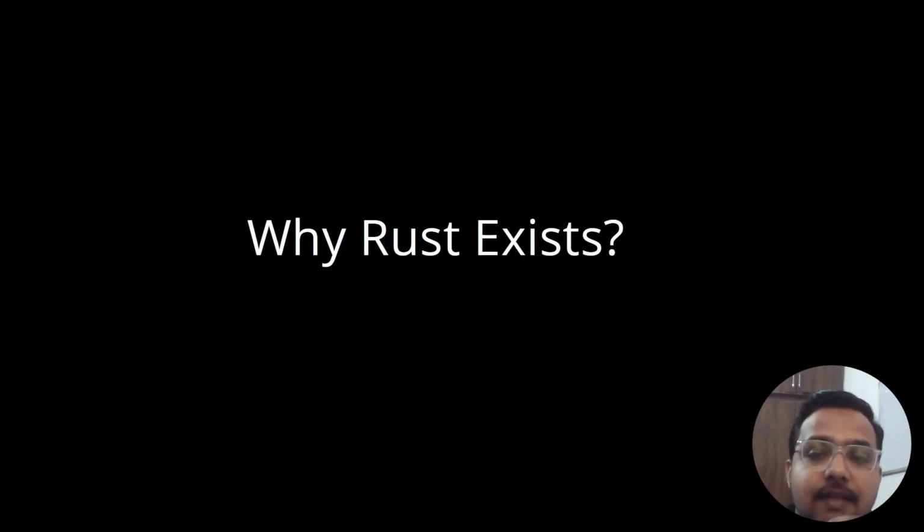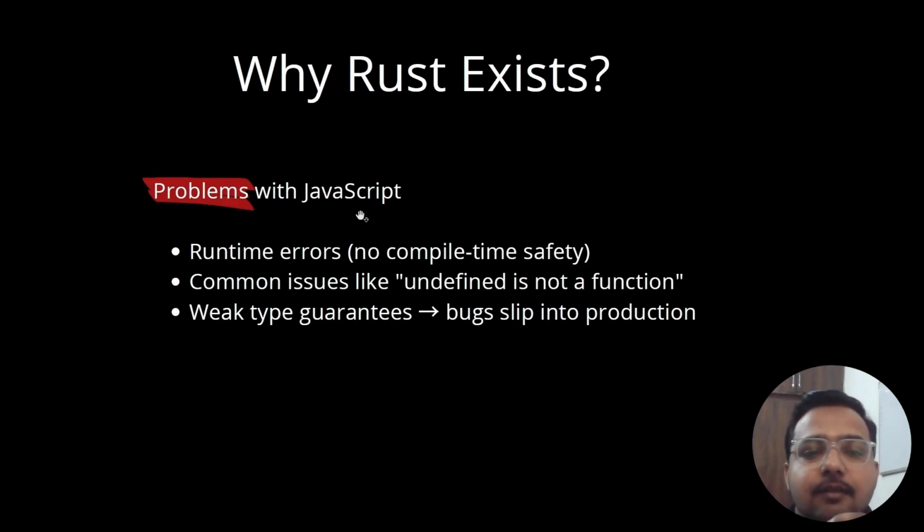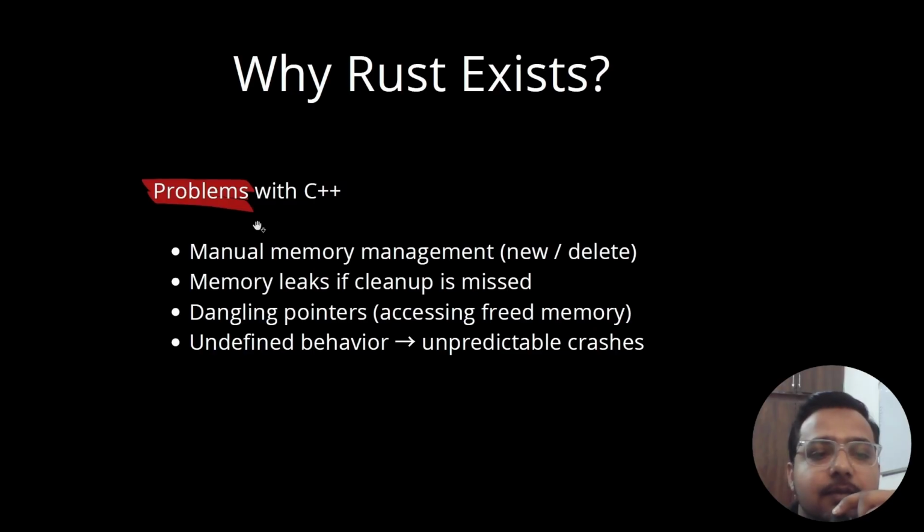Now the question is why Rust exists. We already know the problems with JavaScript that we discussed: it might throw runtime errors, with no compile time safety. Some common issues like undefined is not a function, and it is a weakly typed language, meaning it does not guarantee any type safety, right? So that's another bug. Now there are some problems in C++ also, like manual memory management we have to do, like we use calloc, malloc, things like that. If you are from a C++ background, you might be familiar with malloc and calloc. Memory leaks happen if cleanup is missed, as we need to do memory management ourselves, right? Here is the third thing, dangling pointers. Accessing freed memory means suppose you have a pointer.